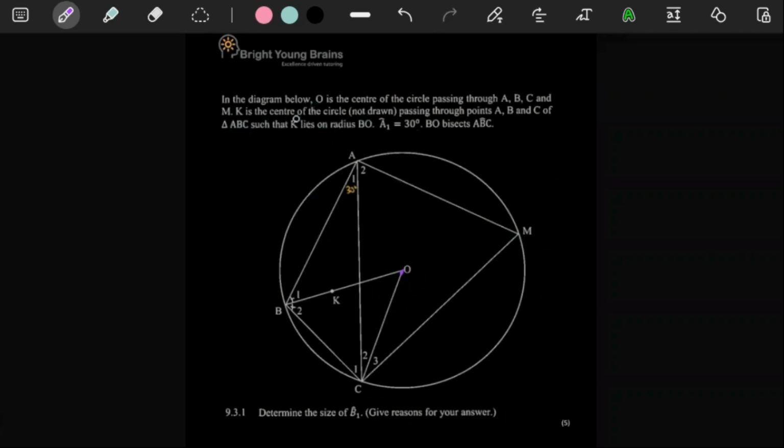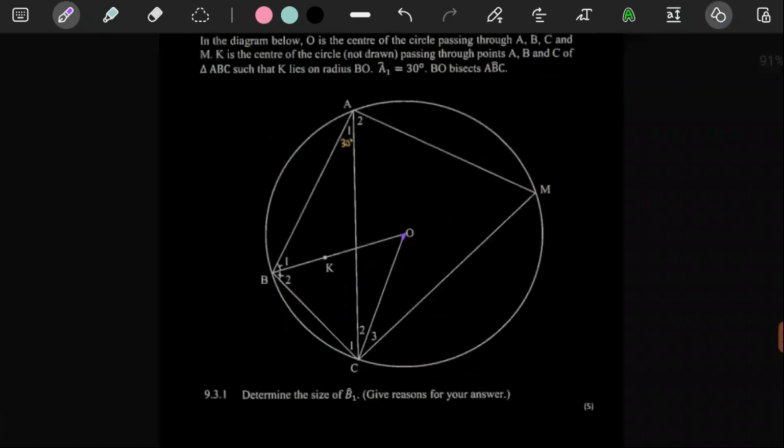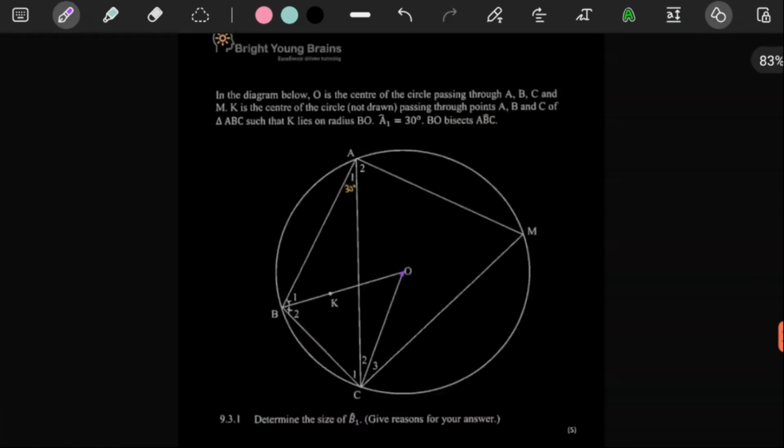K is the center of the circle, or the circle is not drawn, but that circle passes through points A, B, and C. So we can actually draw it for ourselves because, why not? It's a weird looking circle, but it says here K is the center of the circle passing through points A, B, and C of triangle ABC, such that K lies on the radius BO. Then it says A1 is 30.